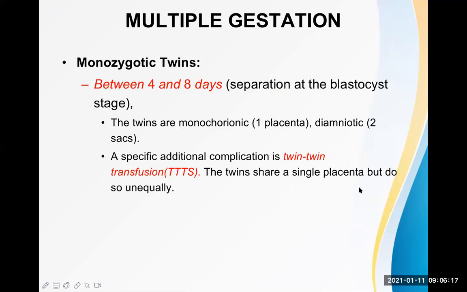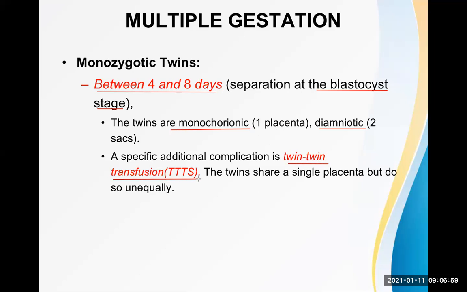Now, if the cleavage or the division occurs between 4 and 8 days, what will happen? See, this separation is at the blastocyst stage. If the separation occurs here, the twins are monochorionic, but they have two amniotic cavities. This is known as diamniotic. So monochorionic because they have one placenta, and two amniotic sacs, so they are diamniotic.